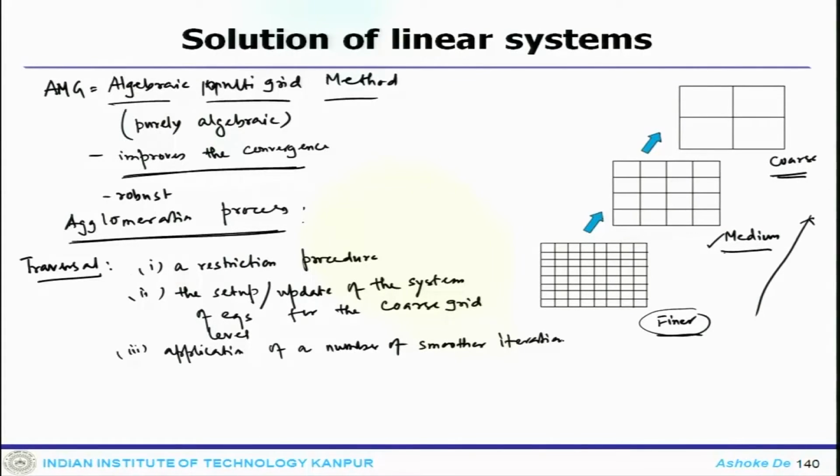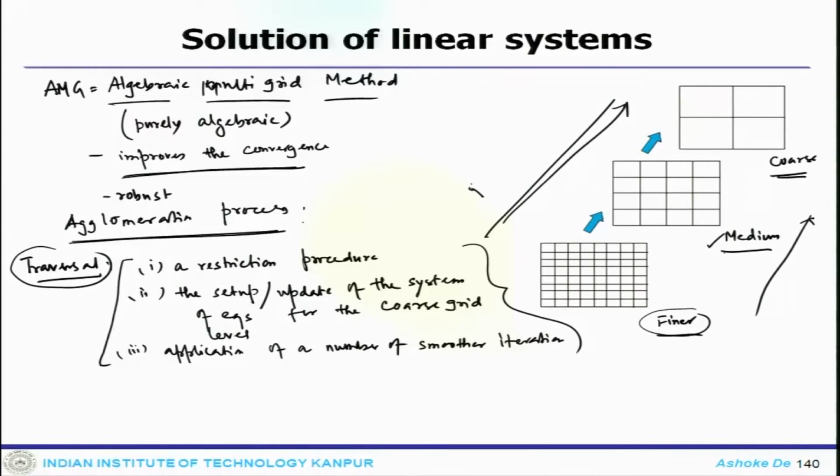So, that is essentially the traversal process, and this process only happens when you go from this direction. That means these steps are applicable when you move from finer to coarser.